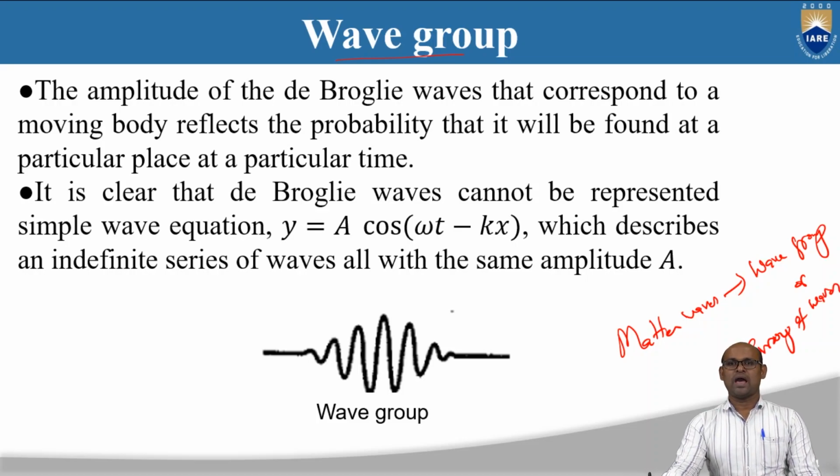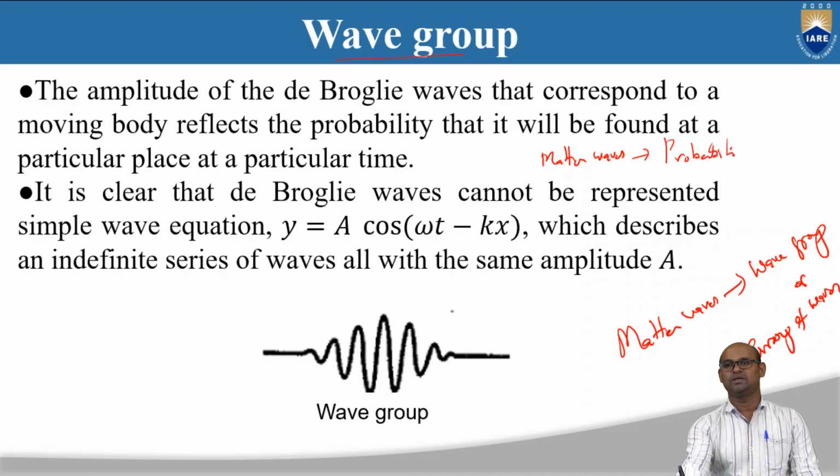The amplitude of these de Broglie waves that correspond to a moving body reflects the probability that it will be found at a particular place at a particular time. We said in the earlier lecture that matter waves are not electromagnetic waves and not acoustic waves, but a new kind of waves. These matter waves are actually probability waves.